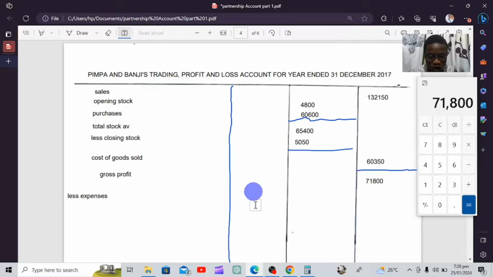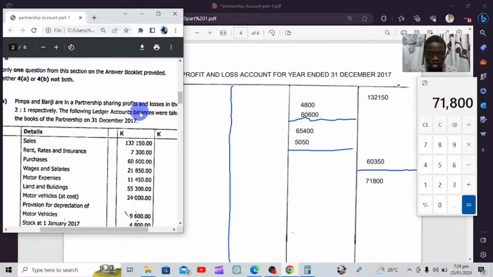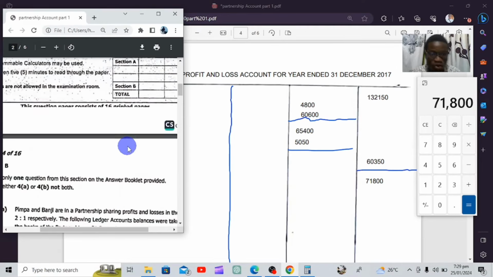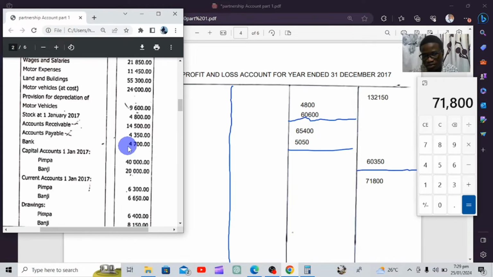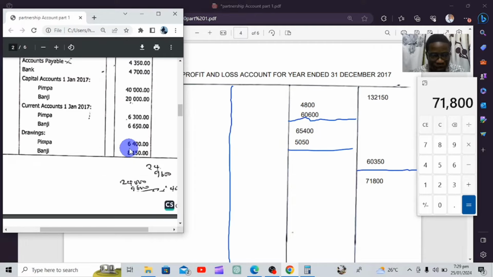We're going to look for expenses in the question. Like I always advise, always start from the top, identifying your expenses. As you go down, you know which expenses are in the question. If you jump here and there, you might miss others. So make sure you go through from the top to the bottom, finding your expenses.